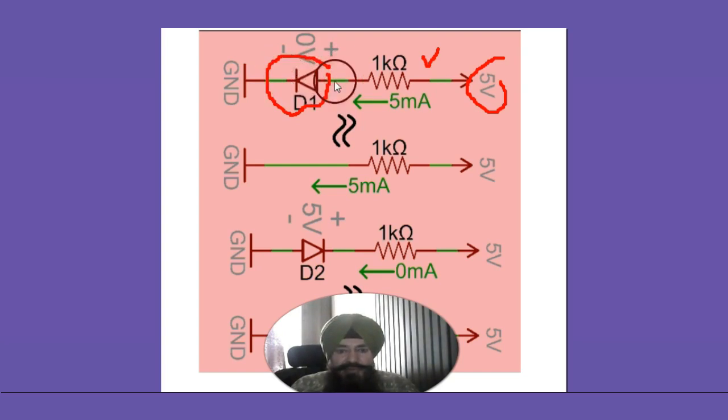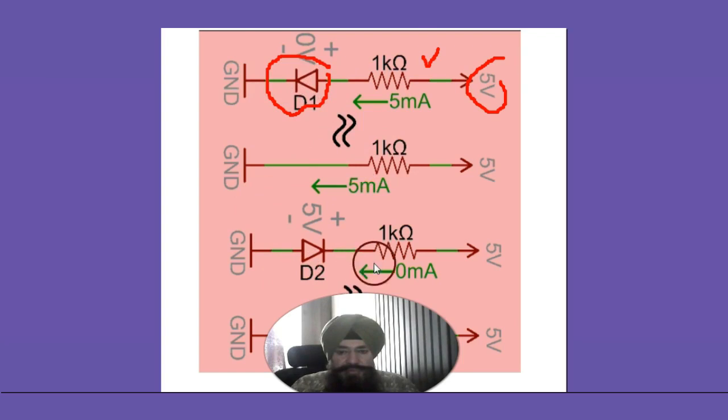This is forward biased, and this is an ideal diode, meaning it has no resistance when forward biased. So only the resistor is there, this is the voltage, and current flows. Here it acts as a closed switch, and current is flowing through it.